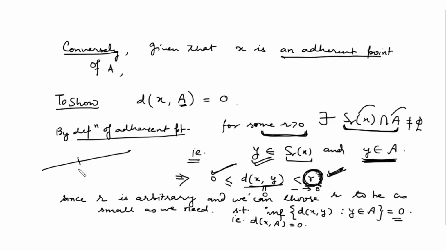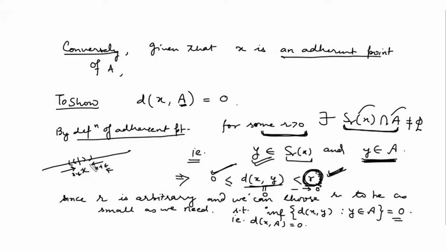If it is a limit point, there lie infinitely many points near to x in the open sphere centered at x contained in A. And again, that open sphere you can choose very, very small, x minus epsilon to x plus epsilon, and you can take epsilon to be very, very small, right?